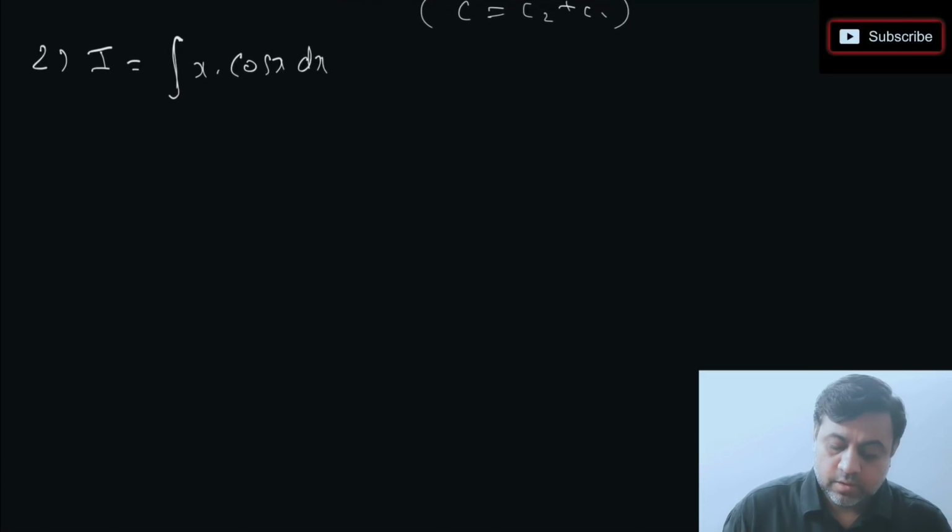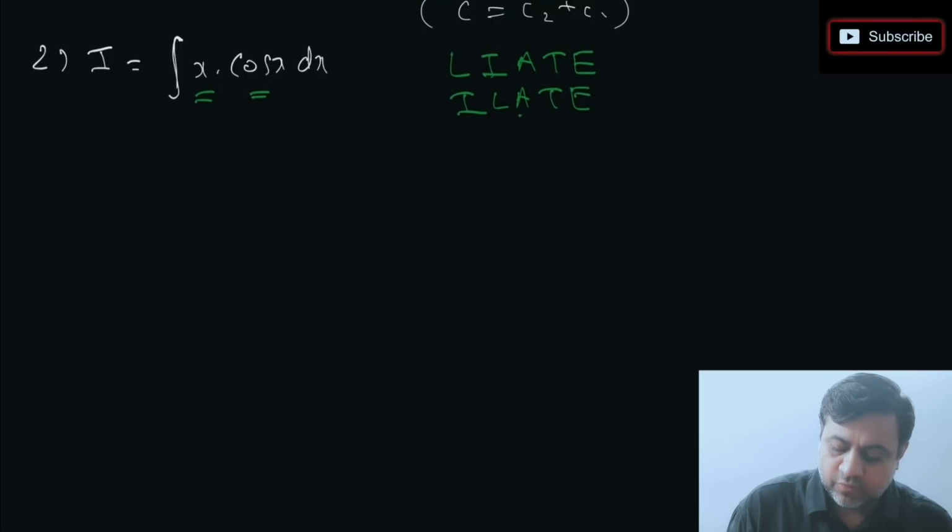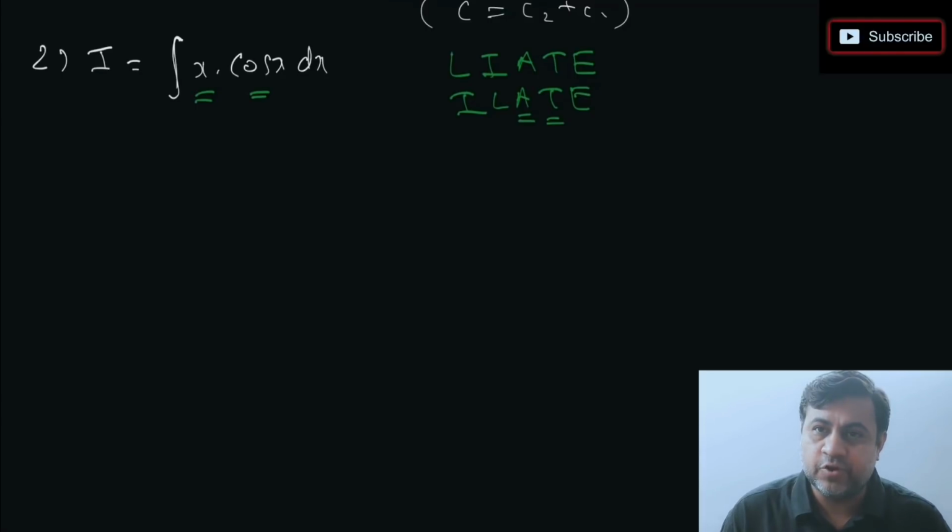Now again, algebraic and trigo, we have two things, and if you just observe, we call it LIATE, or if somebody wants to call ISC, whatever, that's fine. You just have to observe that algebraic always comes before trigonometry. So whatever comes first, that is u. So I'll take the first function as u, second function as v. हमने पहले भी discuss किया है, ठीक है? So I'm just going to apply the formula now.